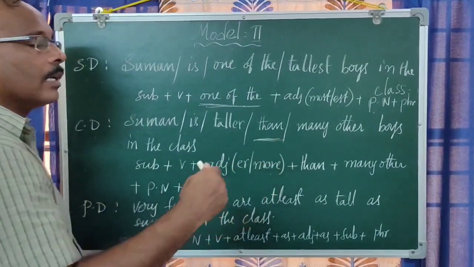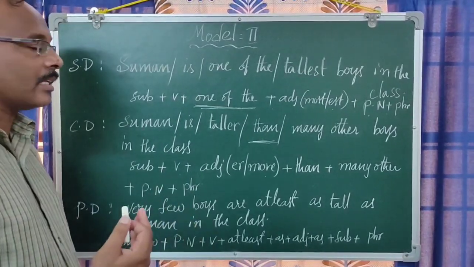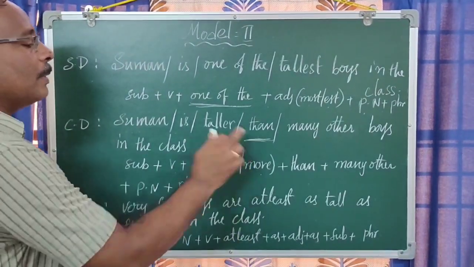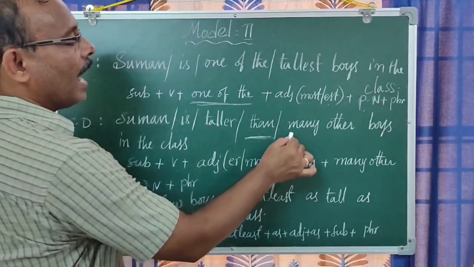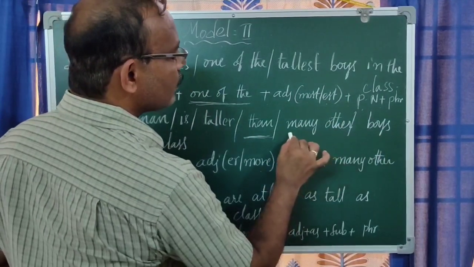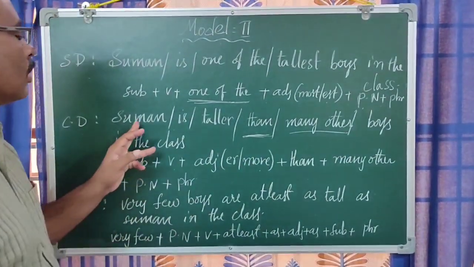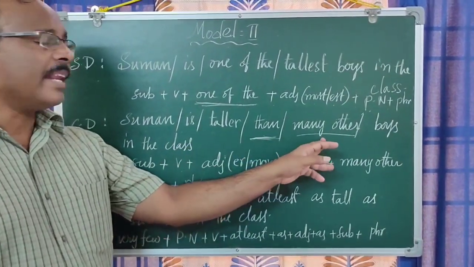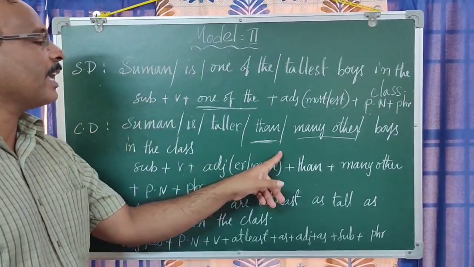"Than" indicates that someone is more than, or superior to, or inferior to. That's why "than" is used in the comparative degree. Here the highlighted one is "many other": many other boys in the class. Suman is taller than many other boys, who are not that tall as Suman. That is the meaning of this.